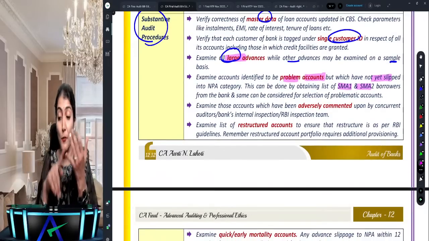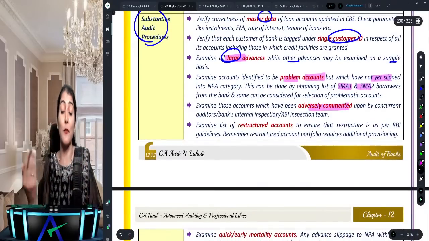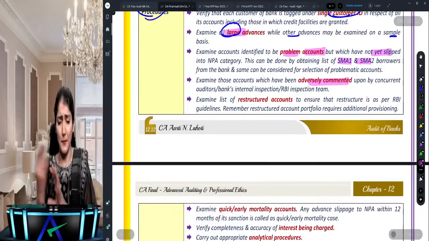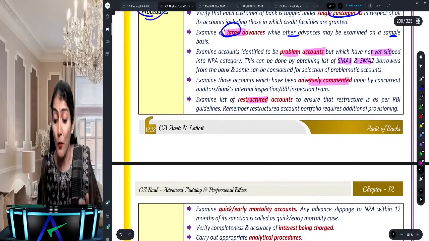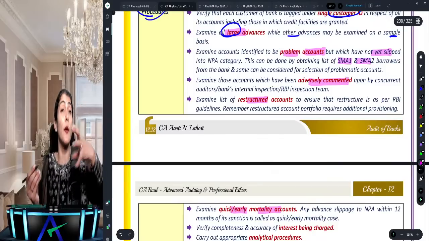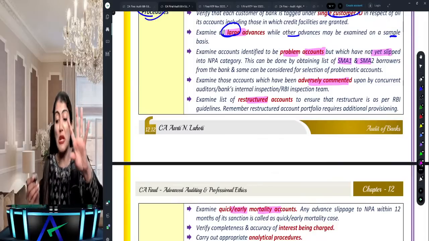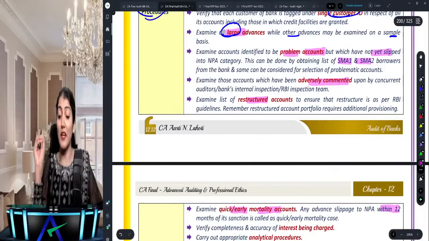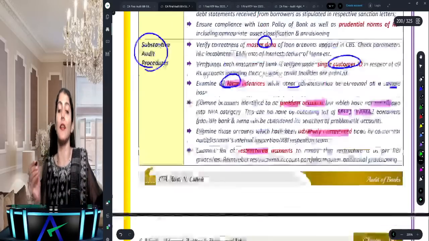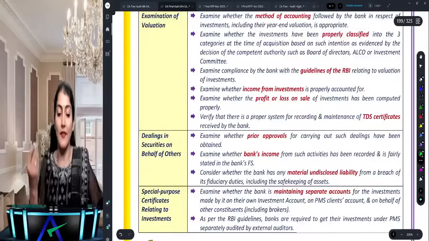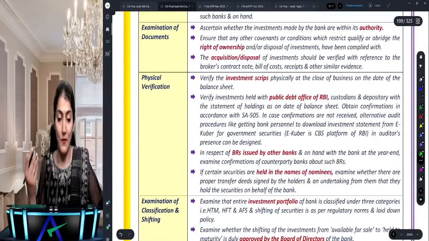So large accounts, problem accounts, accounts adversely commented on by the RBI or internal inspection team, restructured accounts, then also quick or early mortality accounts. What is a quick or early mortality account? One which became an NPA within 12 months of the date of sanction. And also you need to check the interest being charged and also the analytical procedures, right? So those are the substantive audit procedures, right?